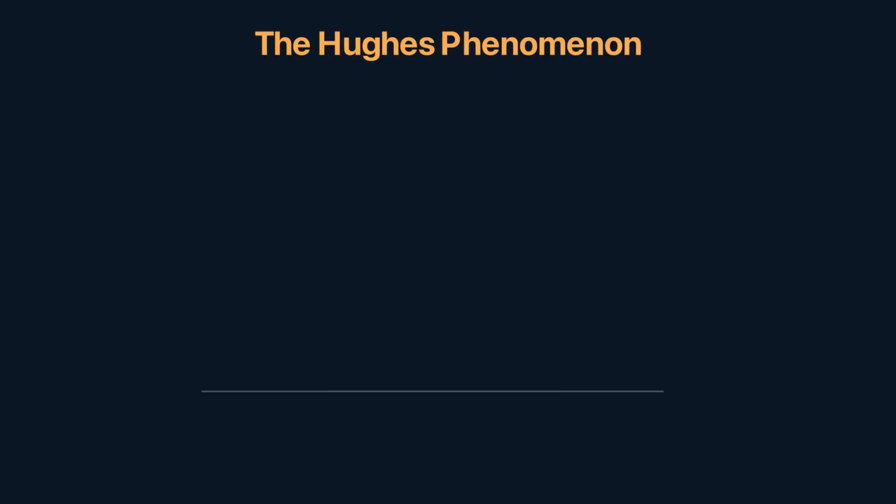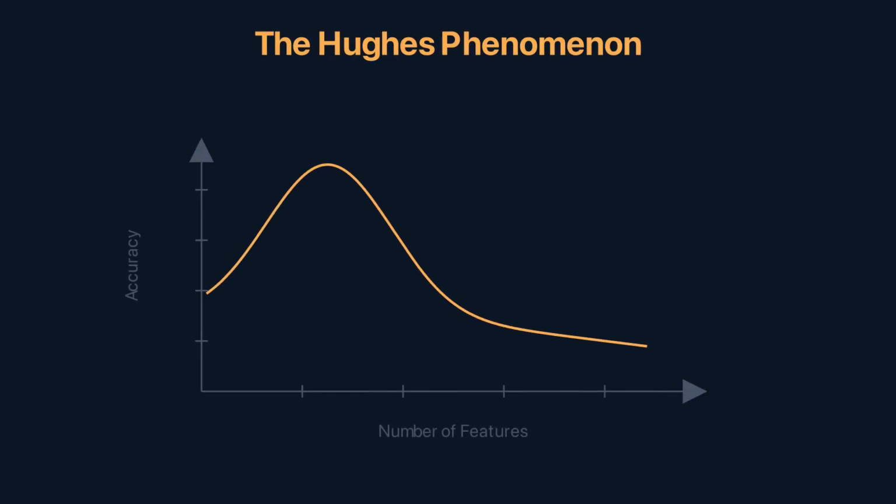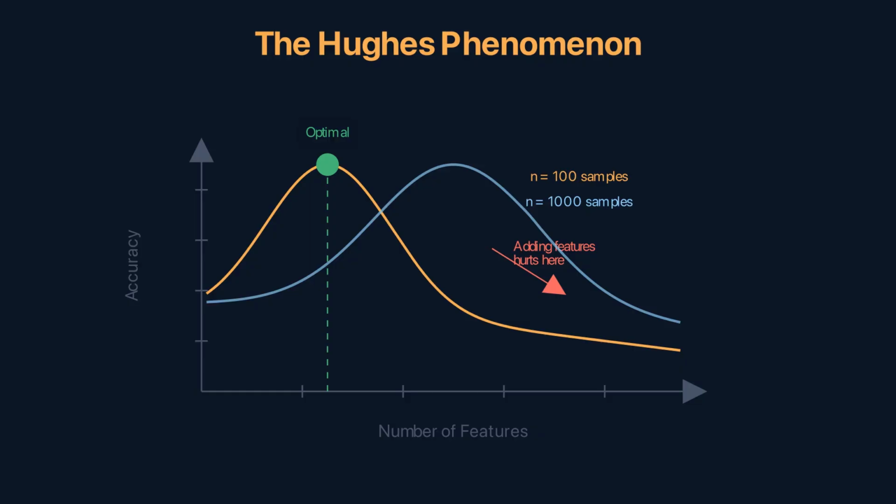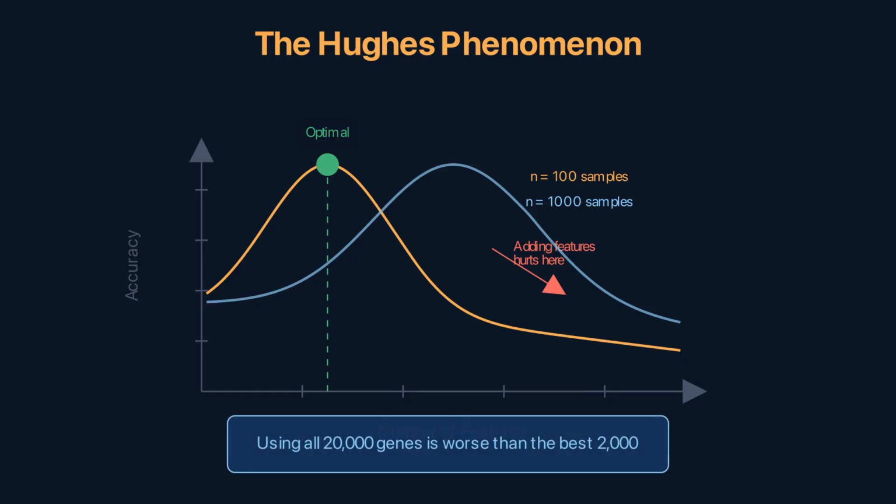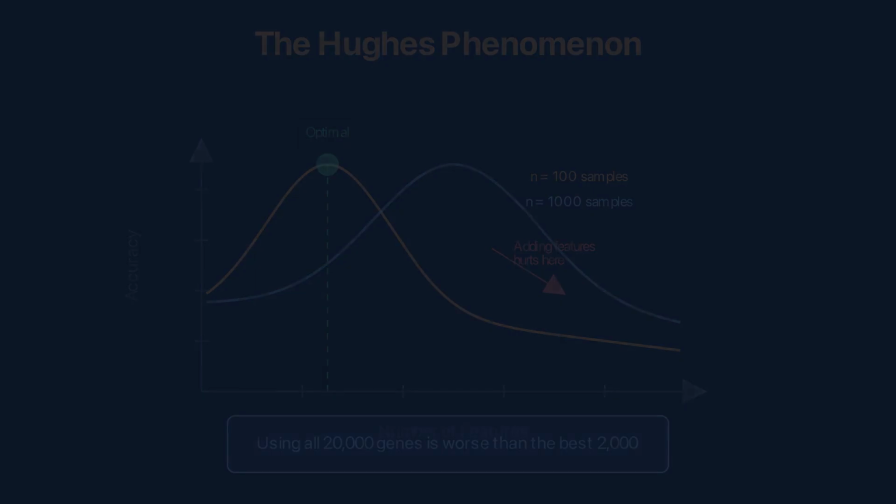Hughes showed in 1968 that classification accuracy first increases as you add features, then decreases. The initial features are informative, they help the classifier. But eventually, each new feature adds more noise than signal. With a fixed sample size, there's an optimal number of features. Adding more hurts. In genomics, this means using all 20,000 genes is worse than using the best 2,000. Feature selection, PCA, and regularization all address the Hughes phenomenon.